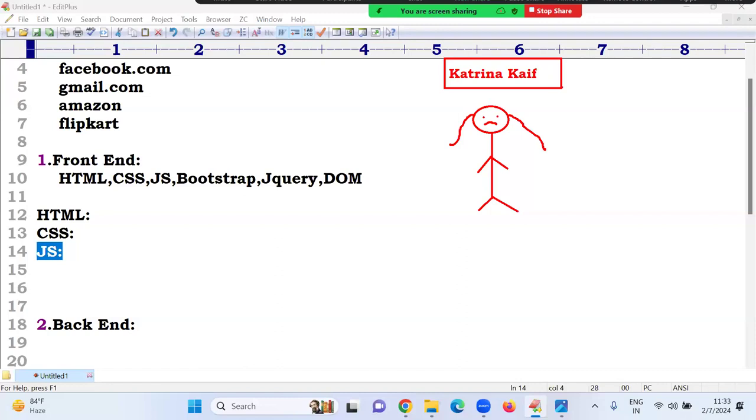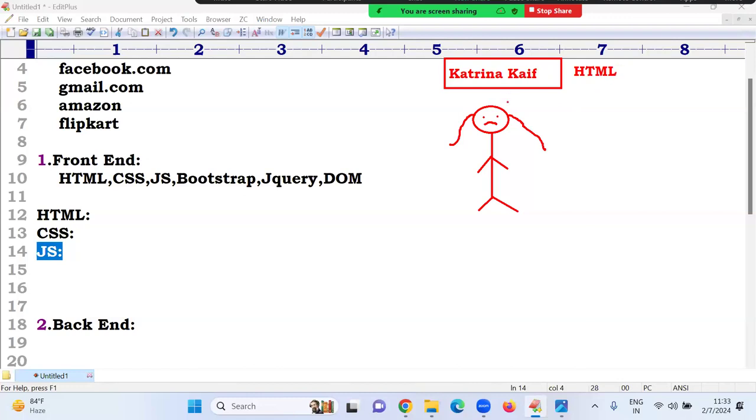One name I can define means one button I declared. To define these names, which technology is required? HTML is enough. One button, all these require HTML. So name is nothing but HTML.